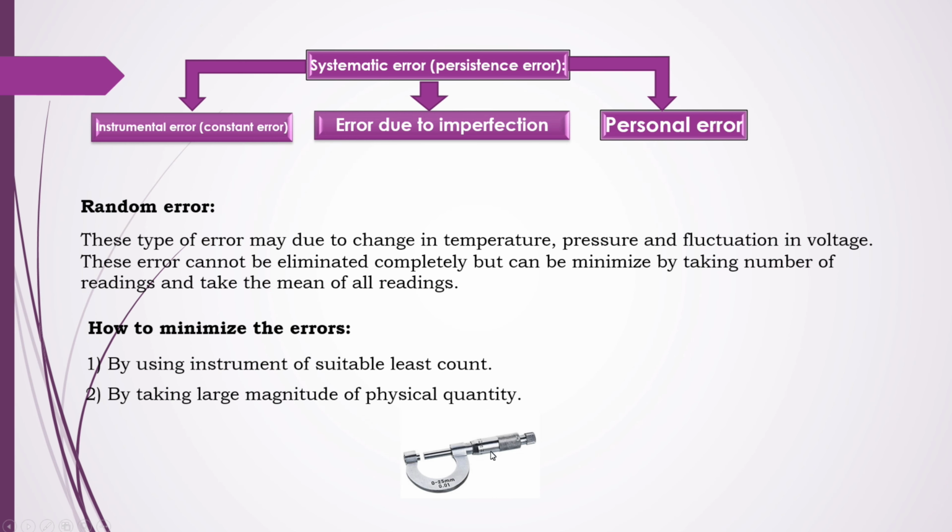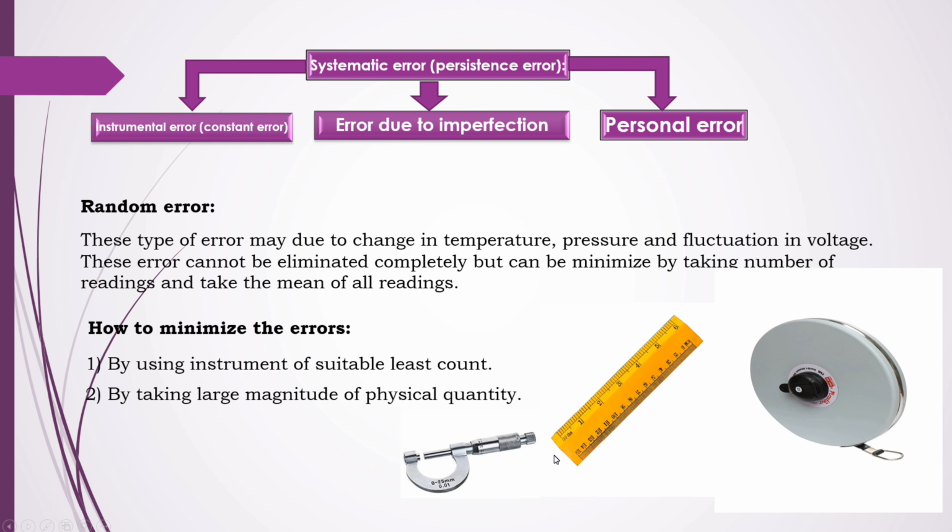Now see, for the calibration of a small thickness of a material, we are not going to utilize the scale. We are going to utilize the micrometer screw gauge. And while taking this, by taking a large magnitude of the physical quantity, that is important. While measuring a large distance, we utilize the measuring tape. For the smaller, micro level, we use this. For the macro level, we use this. For the huge distances in feet, just like measurements of plots, we use the tapes.